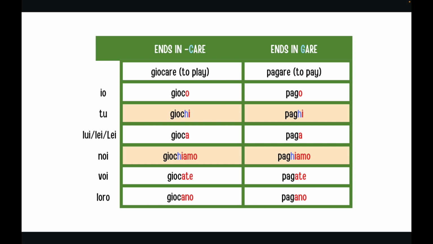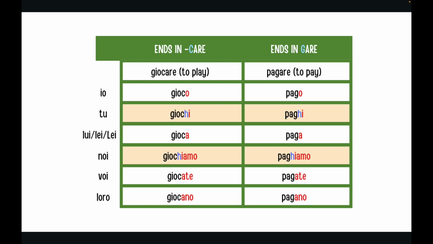Tu and noi change a little bit, because before the normal ending, in this case -i, you have to add an H. Remember always, take the infinitive, erase -are, and the part that remains is gioc. So it would be only to add the -i, but in this case you add an H and after it the -i. So it's giochi.